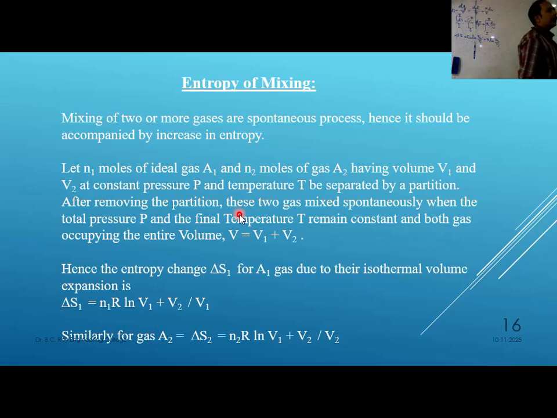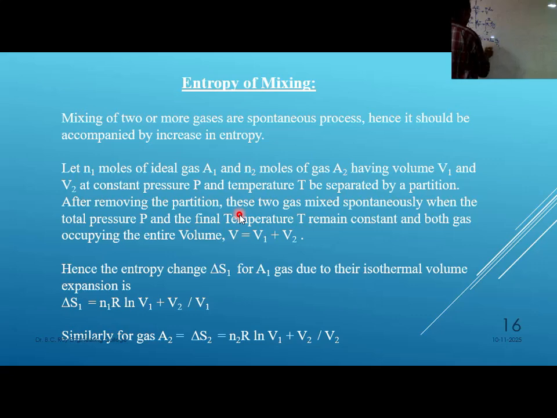Now entropy of mixing starts with this value: what is it before and after mixing? We start with this. Isobaric process, we have to complete this one.